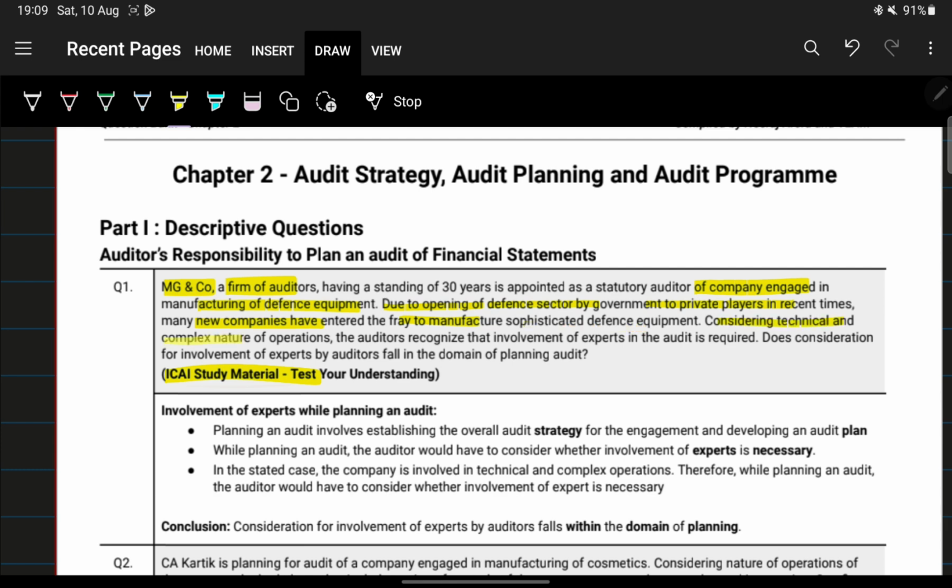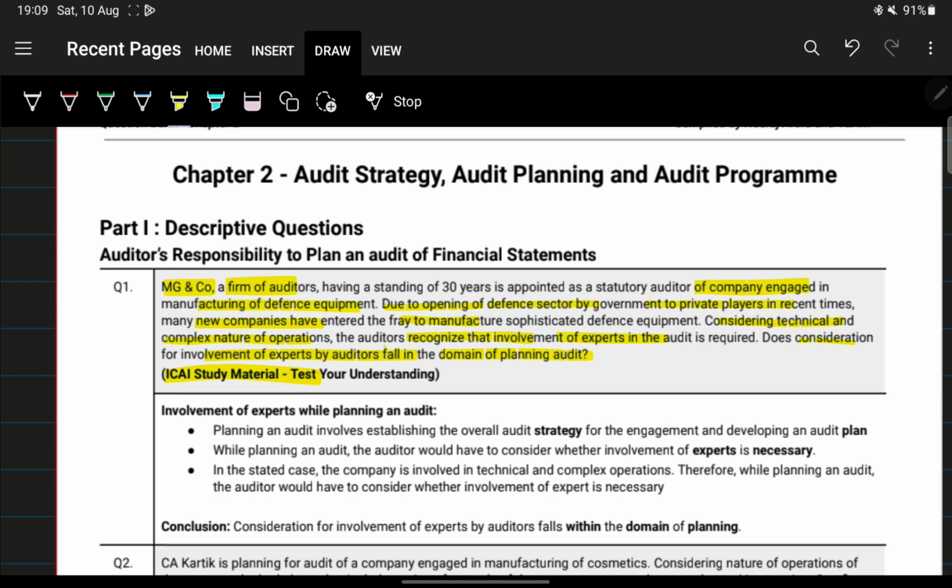Considering the technical and complex nature of operations, the auditors recognize the involvement of experts. Does consideration for involvement of experts by auditors fall in the domain of planning an audit?